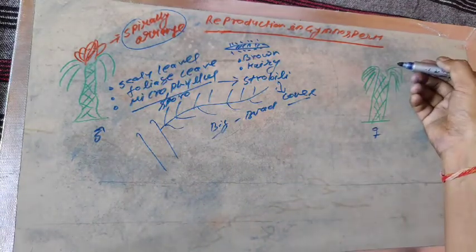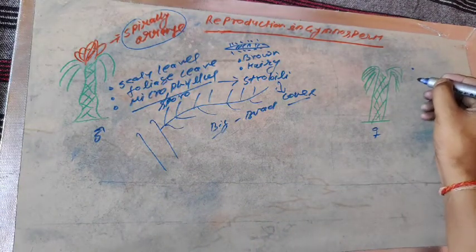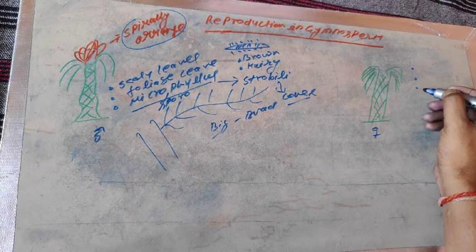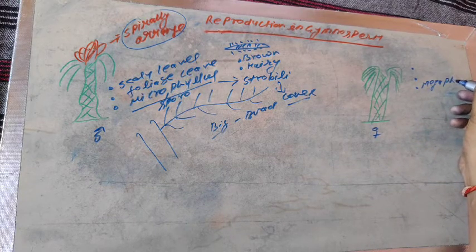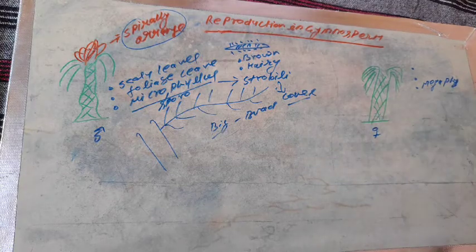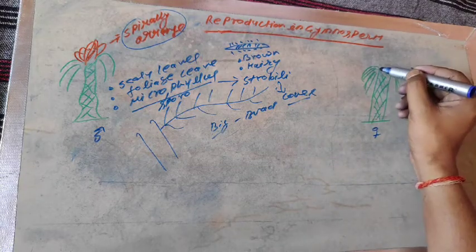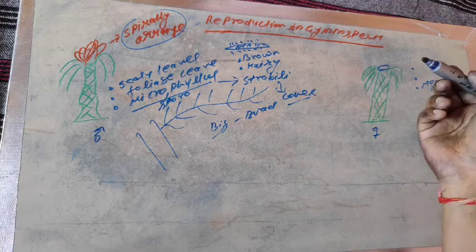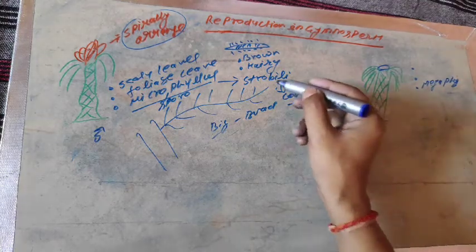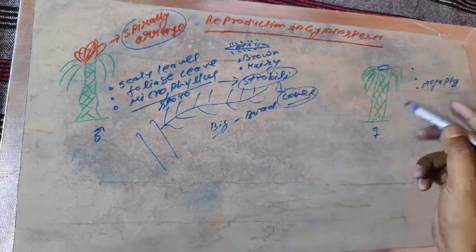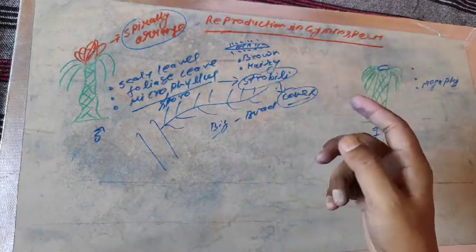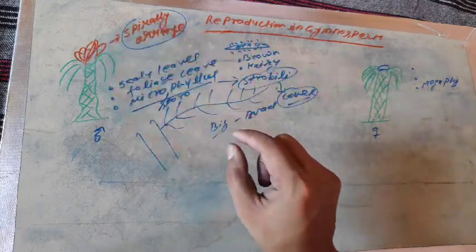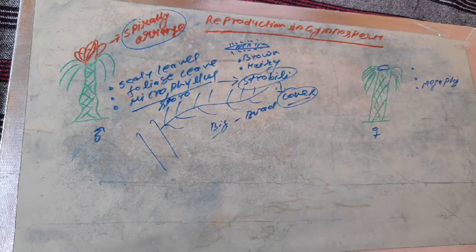The same things follow for the female plants. There is scaly leaf, foliage leaf, and not the microphyllous leaf but the megaphyllous leaf, or sometimes known as the megasporophyllous leaf, and they are at the tip of the female plants and develop the female strobili or female cones. So those are the basic features of the male and female reproductive system of gymnosperm. Now back to the other important parts of the male and female reproductive system.